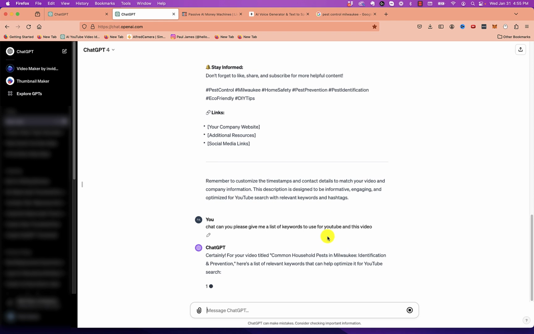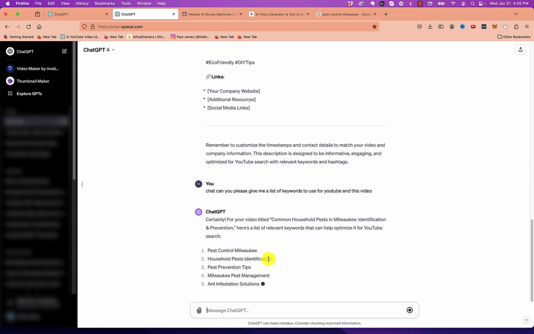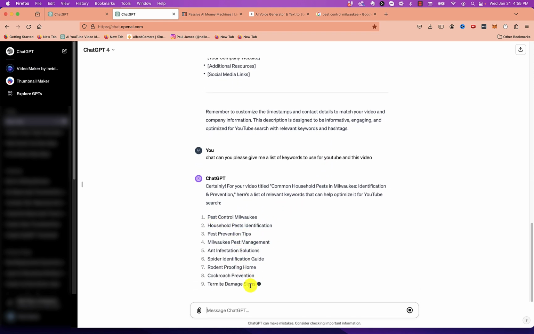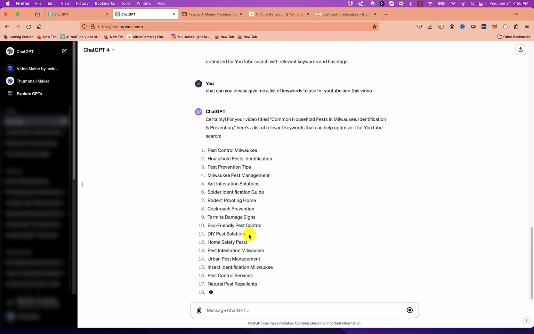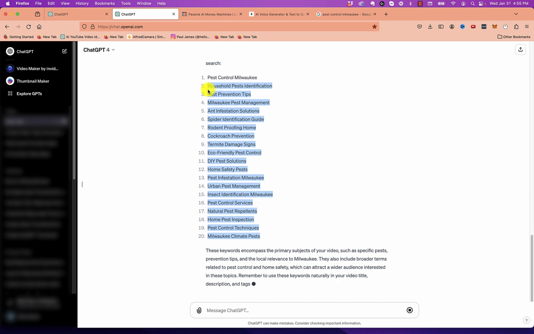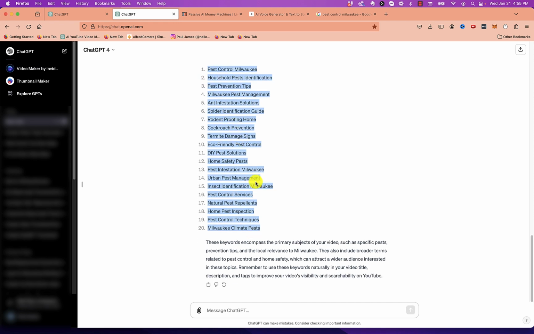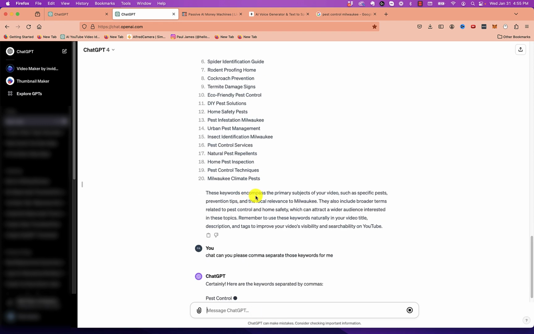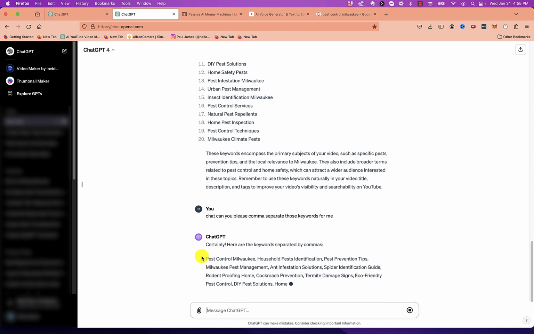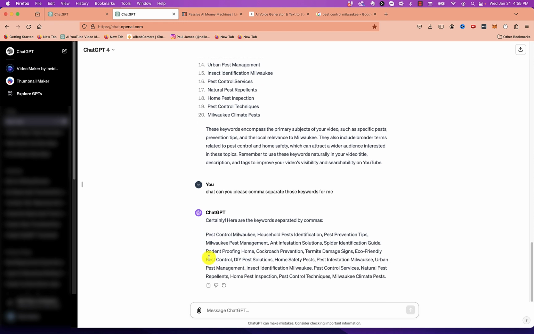And the nice part is ChatGPT will give us the best keywords as well. So these are the ones that we're going to want to go ahead and paste into the keyword section of YouTube when we upload the video. And to make it a little easier, these aren't going to be comma separated, so you might want to ask Chat to do that too. I'll say, Chat, can you please comma separate those keywords for me? Okay, so there we go. So now this is going to be something that we can literally copy and paste into YouTube.